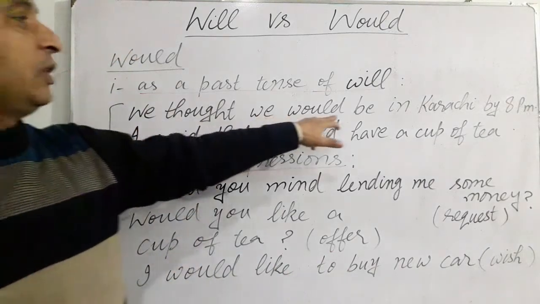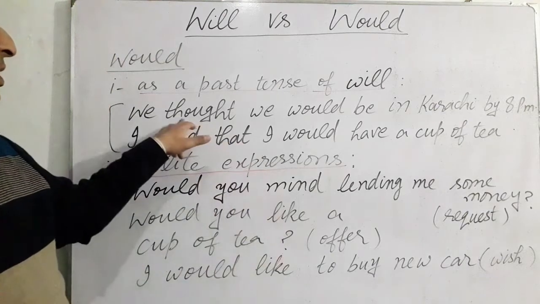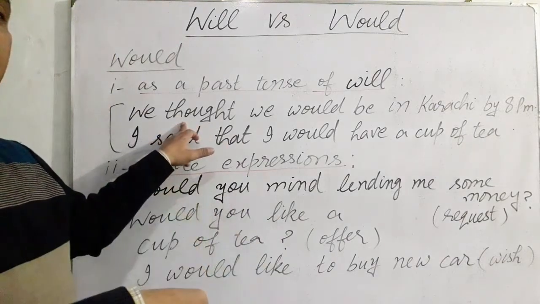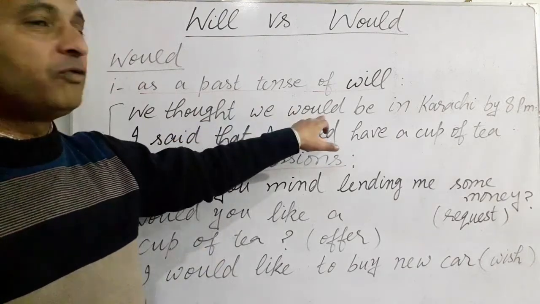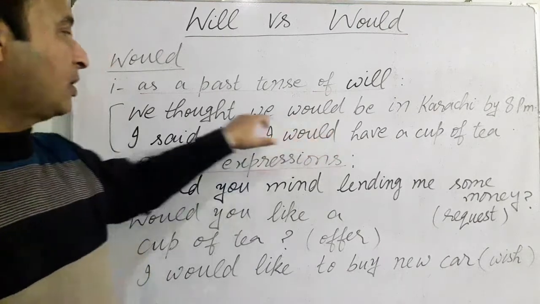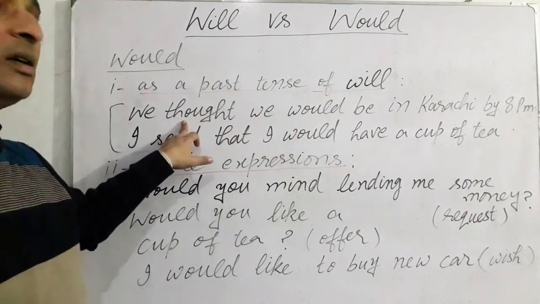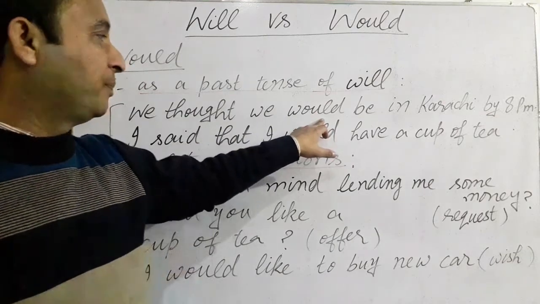We thought we would be in Karachi by 8 p.m. It means we thought in the past. This is the expression of the past, and we are using would be in place of will be. Because the idea was in past, that's why we are using would be in place of will be.